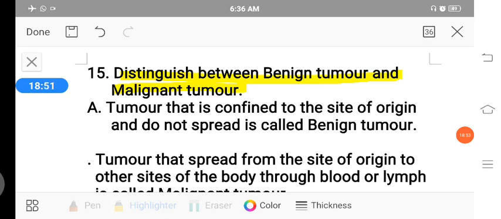First, the benign tumor: the tumor that is confined to the site of origin and does not spread is called a benign tumor. That means the tumors produced by the cancer remain at the place where they originated. Such a tumor is not able to spread to other places. Such a tumor is called a benign tumor.